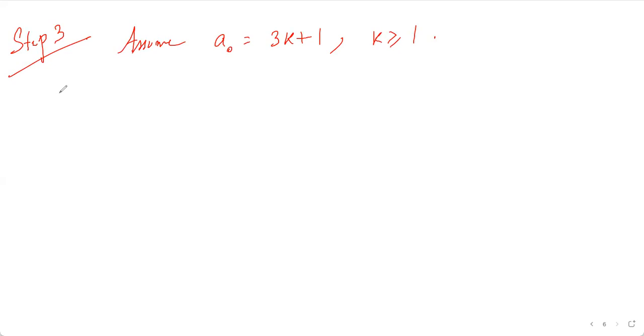Okay, so here again, we are going to prove that the set is infinite. So let k be equal to 1. Then a naught is equal to 4, and a1 is equal to 2, because a naught is 4, so the next term would be the square root of that. So this would be equal to 3 times 0 plus 2.